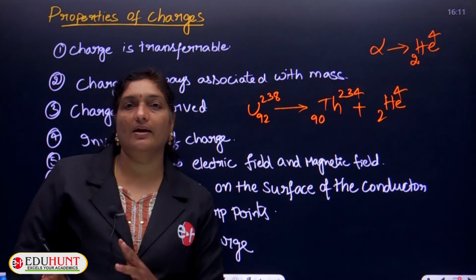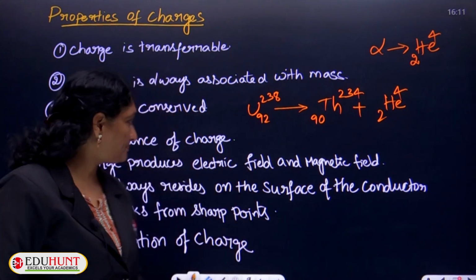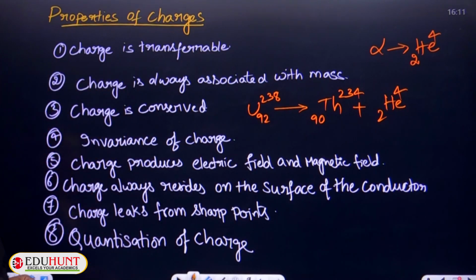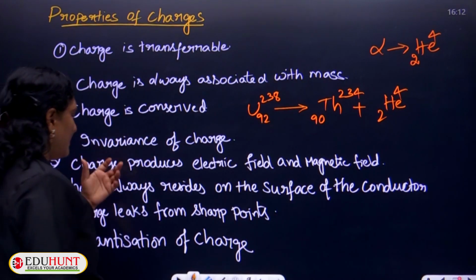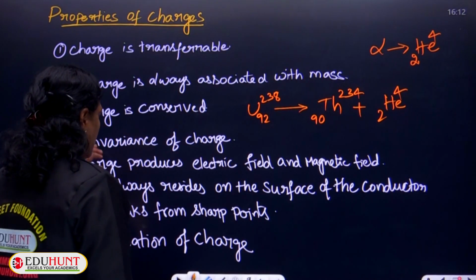It is converted from one form to another form. That's it. Well, moving to the invariance of charge. What is meant by invariance of charge, children?